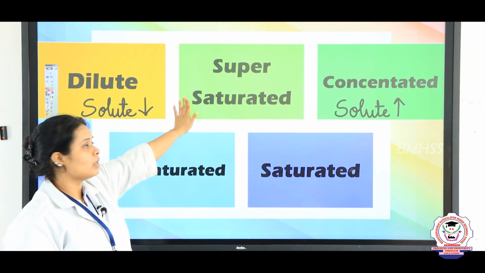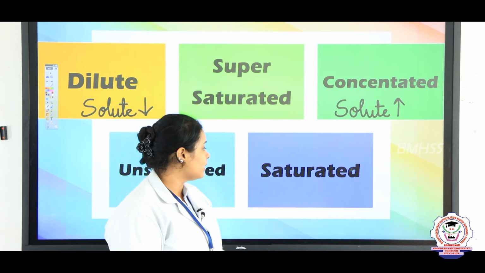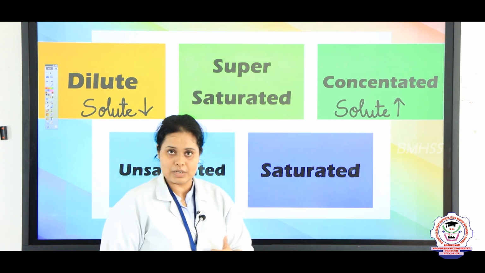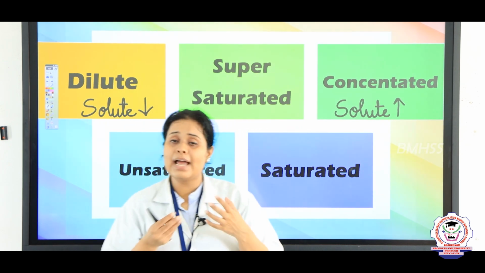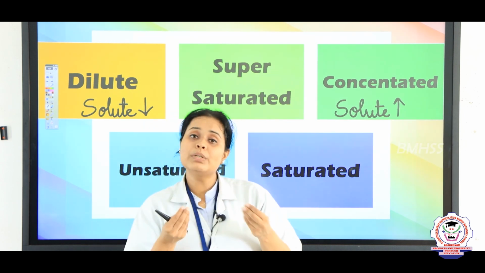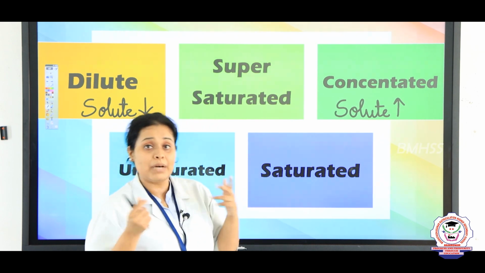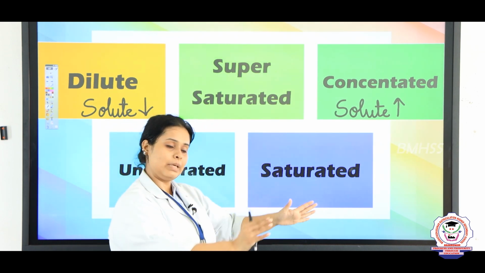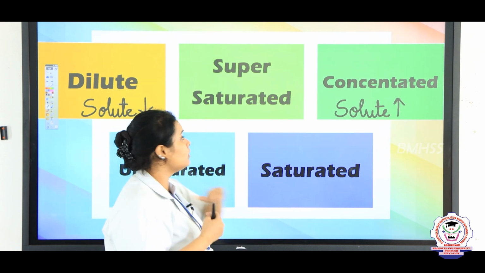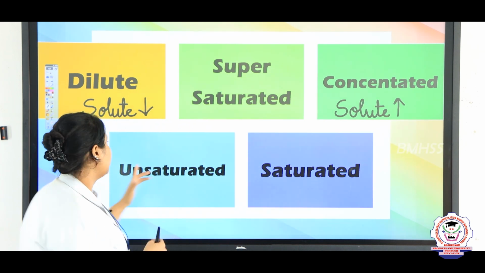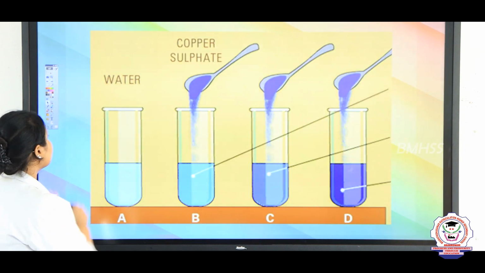and then comes the supersaturated solution. So children, supersaturated means when you have the saturated solution, and in that you remove the solid particles and start heating it. You will see that when you are heating it, the solution again becomes a clear solution. Then take the hot one and keep it aside. You will see that some crystals are formed. The formation of crystals is known as supersaturated solution. Okay? Yes.